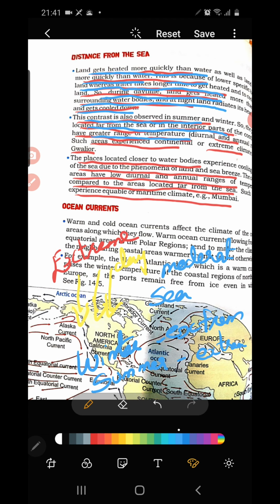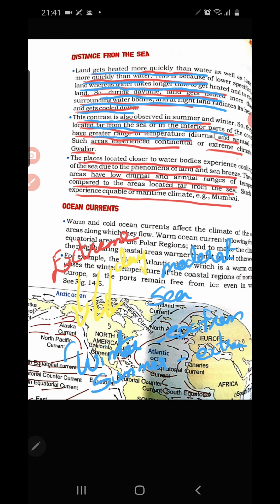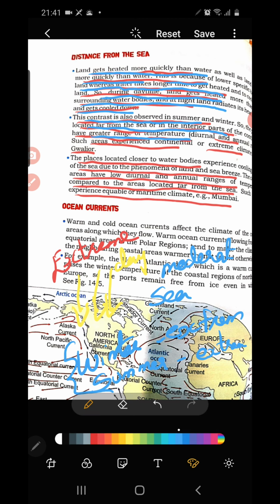Experiencing the places which are far away from the coastal region is that there is no moderating influence of the sea, because these places are located far. Suppose you see Ranchi, Jharkhand, many regions, and other states like UP, these are all continental regions.